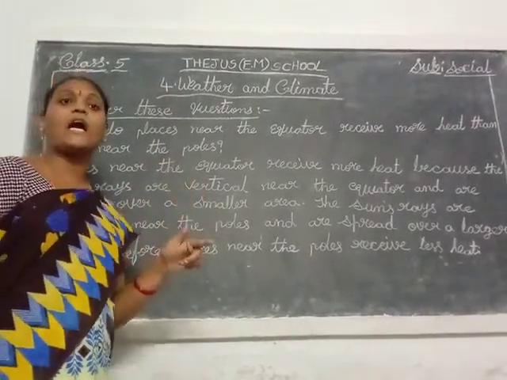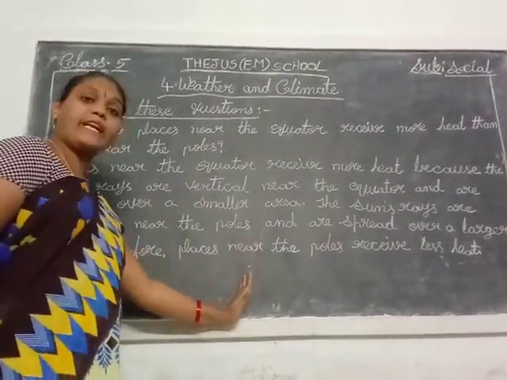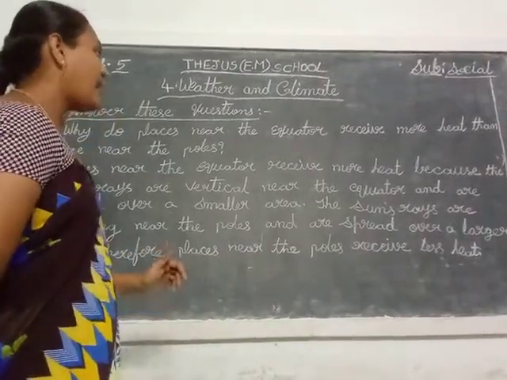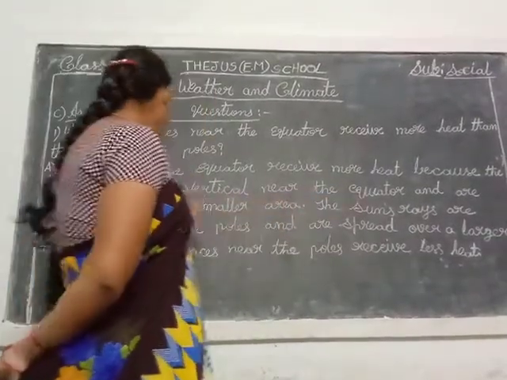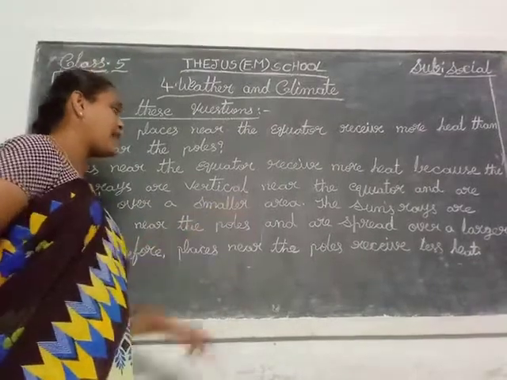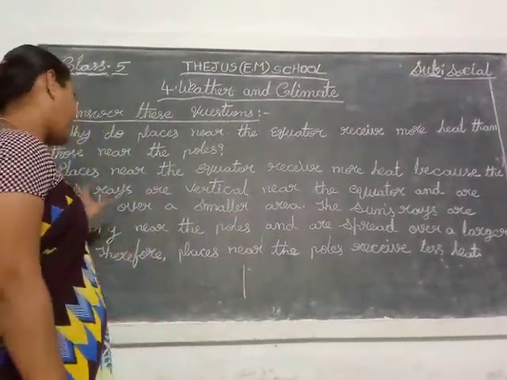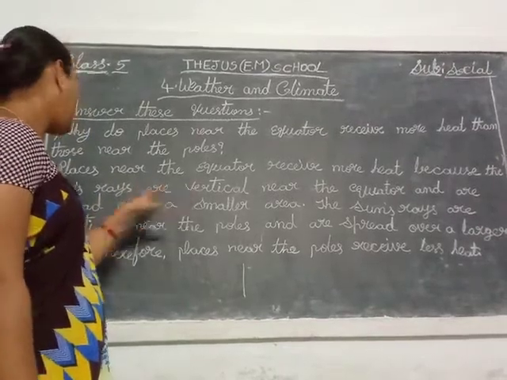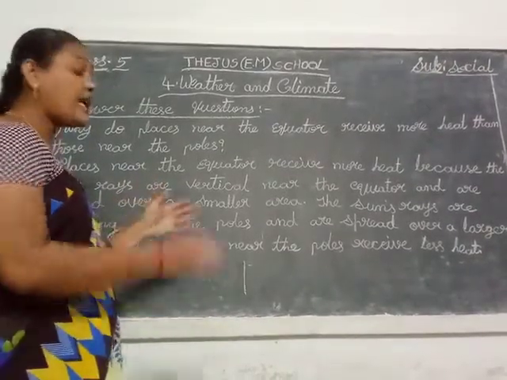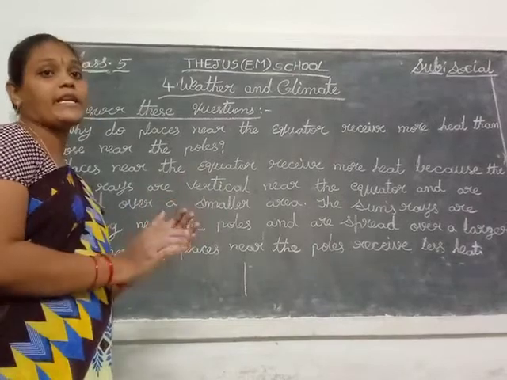The sun's rays are vertical on the places near the equator and spread over a small area. So the sun rays are vertical, and they are spread over a smaller area only.